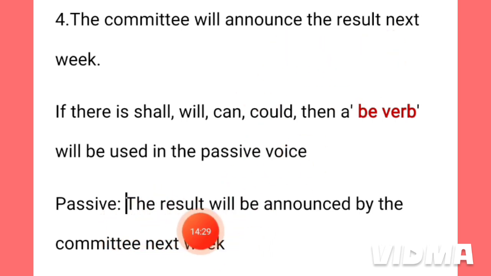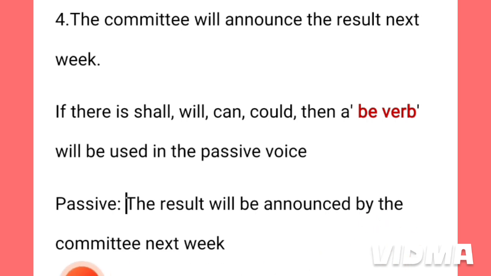We have written here the result in the passive voice. Then the auxiliary verb will be written. Then here will, this is the auxiliary verb. Then a be verb is added. Then we have written here be. Then the past participle form of the main verb. Here the main verb is announce, and we have used here announced. Then a by is used and we have written here by.